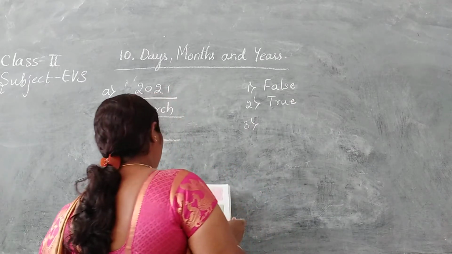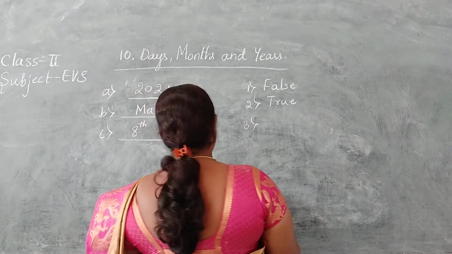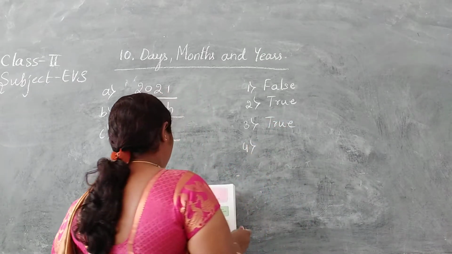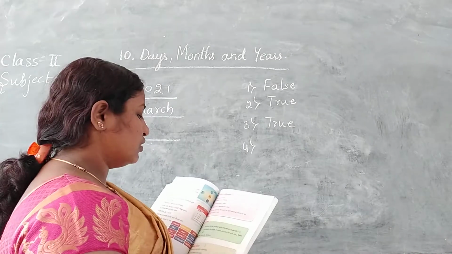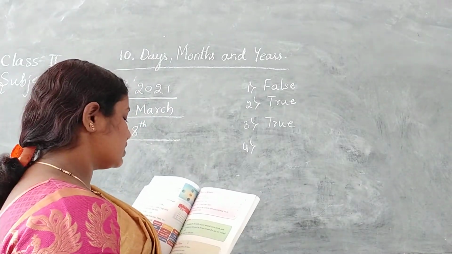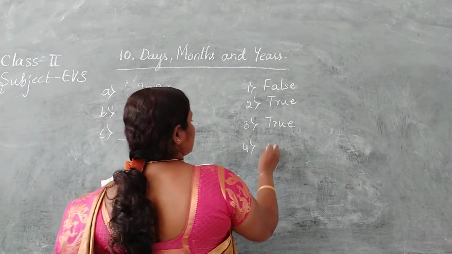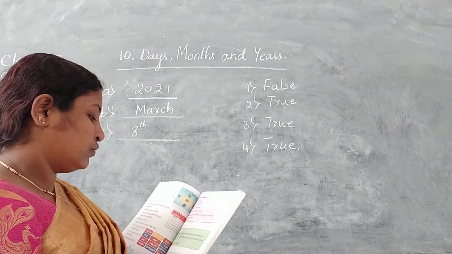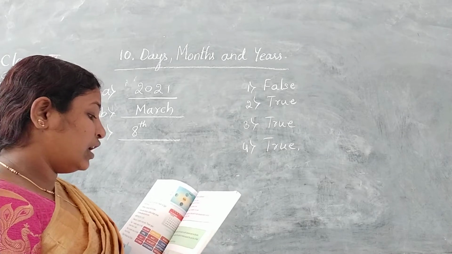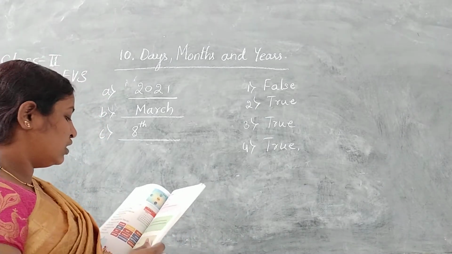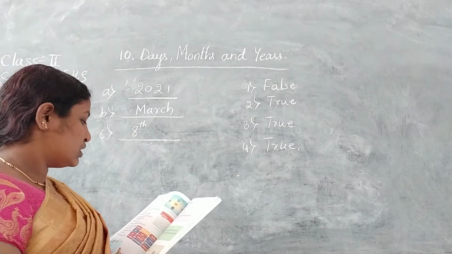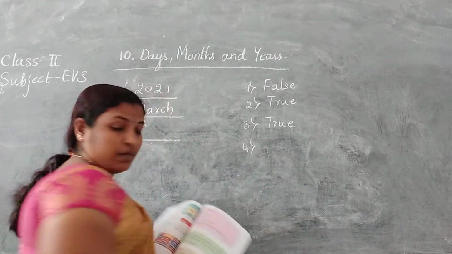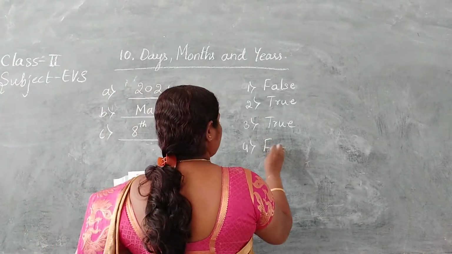Third one, there are 12 months in a year. True. The time taken by the earth to spin around once on its axis is called a year. Yes, this is also true. The time taken by the earth to spin around once on its axis. No, this is not a year, this is day. So it means this is false.